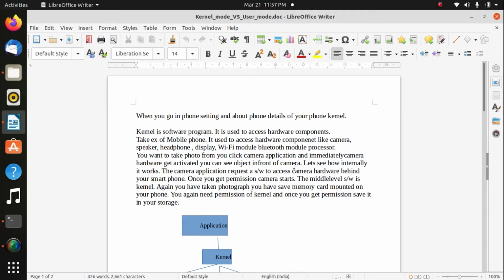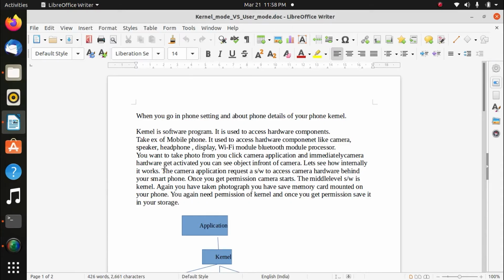Your click is understood by the kernel drivers. With the help of drivers only, the mobile phone understands that you want to take the photo. So the hardware gets activated.